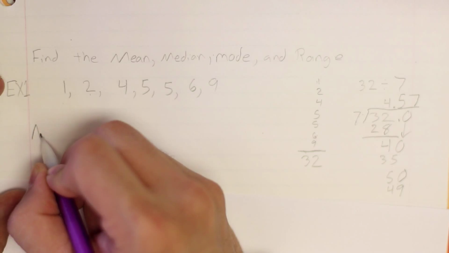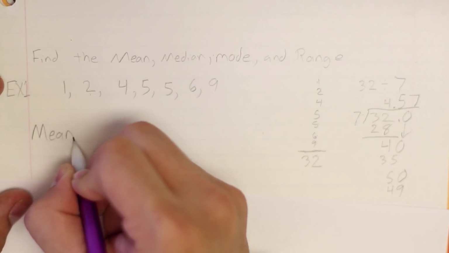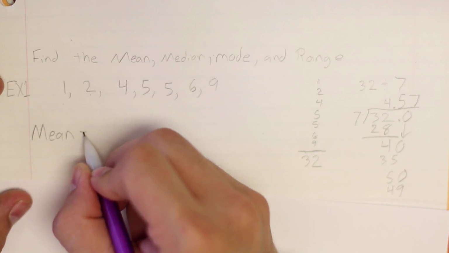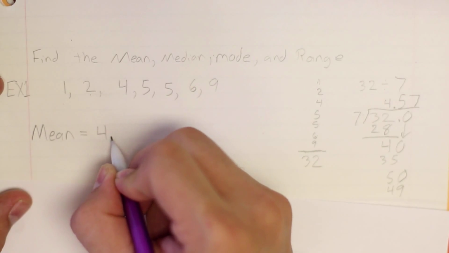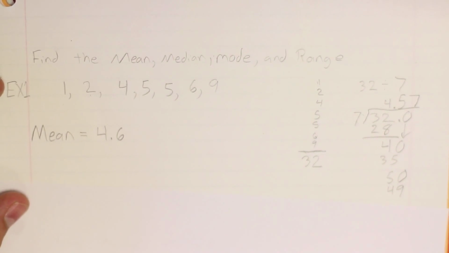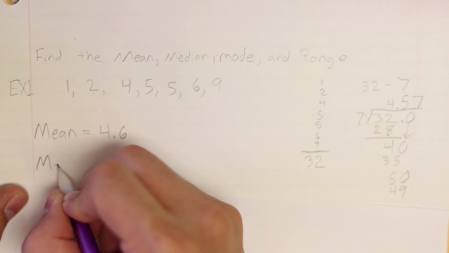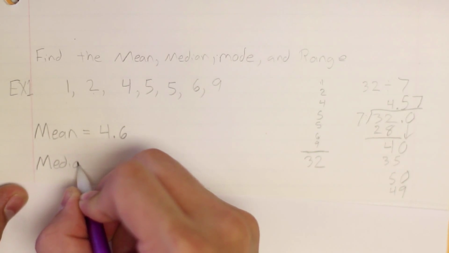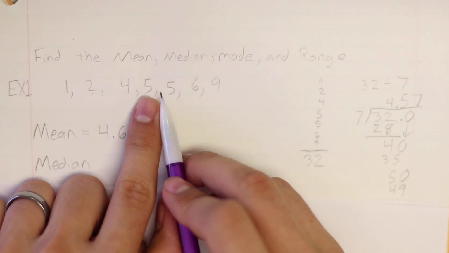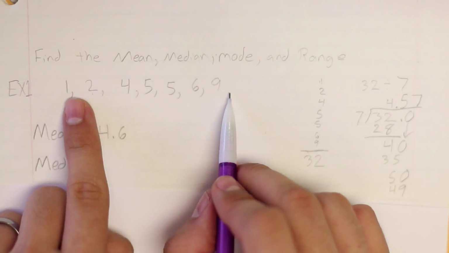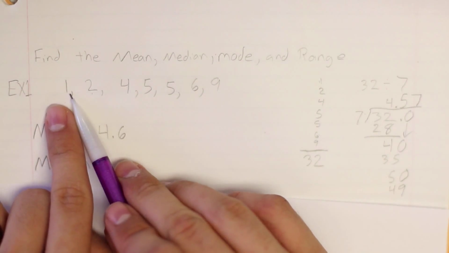So my mean is going to be 4.6. All right, our next numbers should be a lot easier to find. So when we're told to find the median, first thing we're going to have to do is make sure the numbers are in numerical order, from least to greatest.